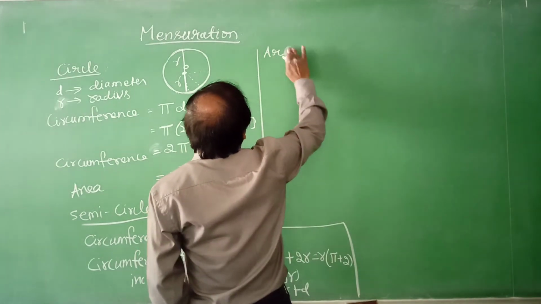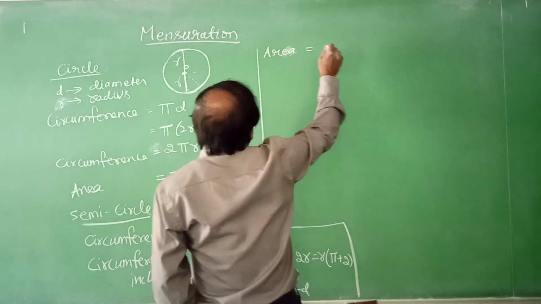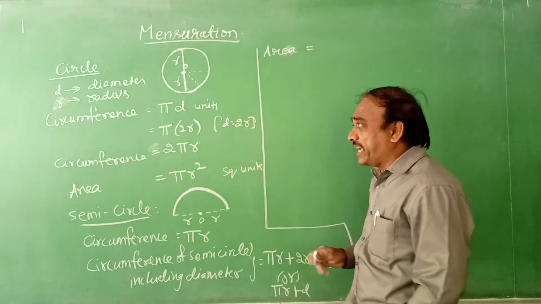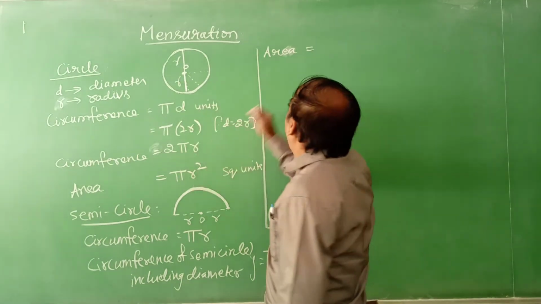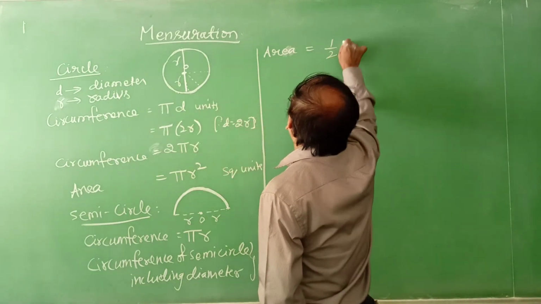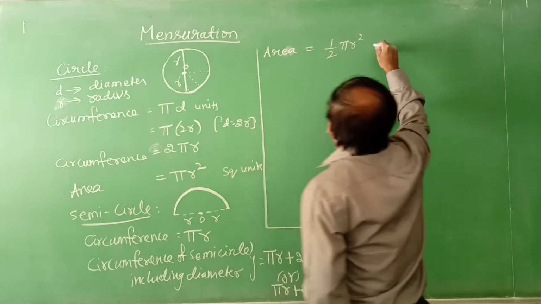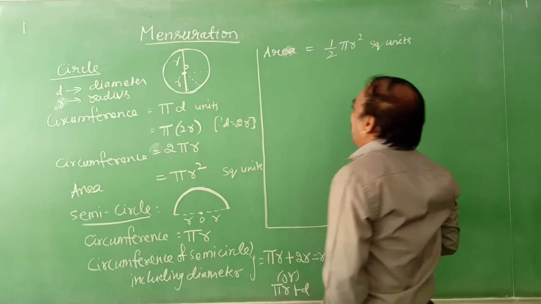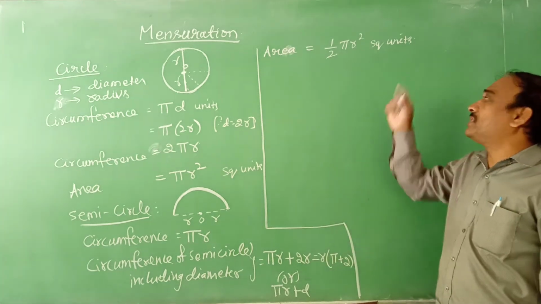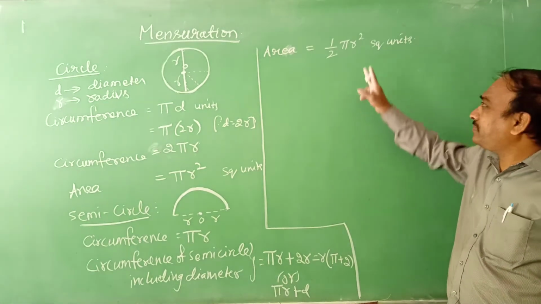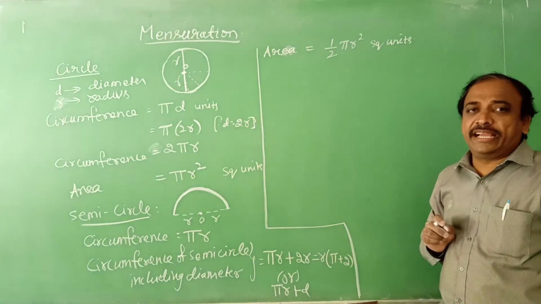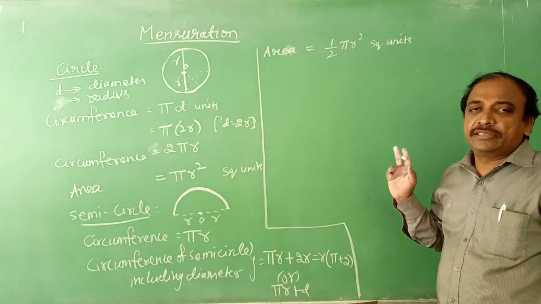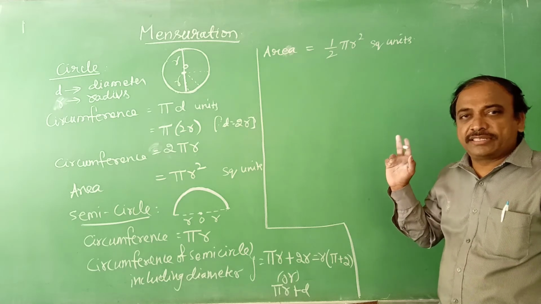The area of the semicircle is half of pi r square square units, that is 1 by 2 pi r square square units. Is it clear?